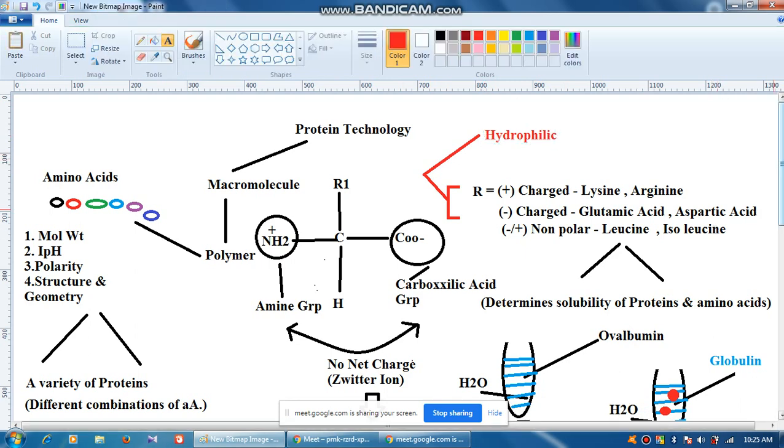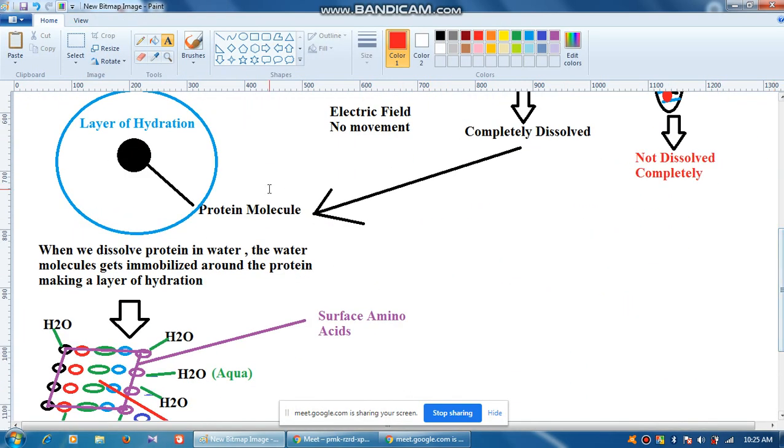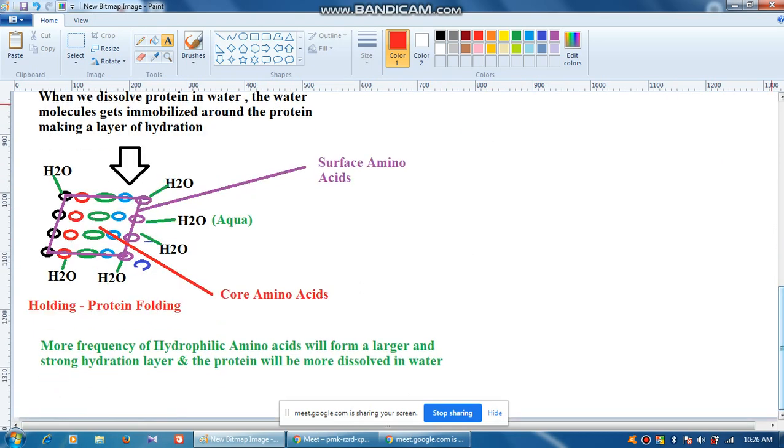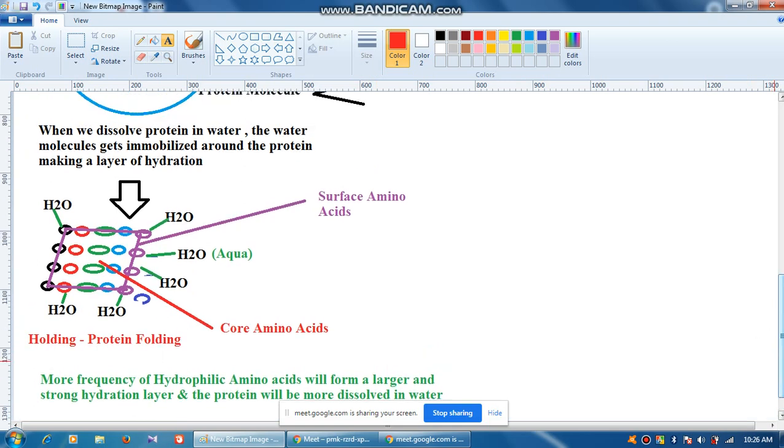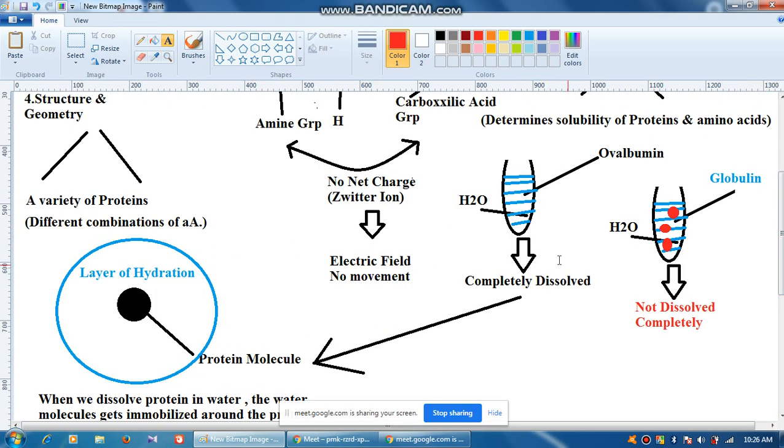Understood? What does it mean? It means that on the surface of albumin there are more charged or polar residues, and therefore the layer of hydration is very strong, and since the layer of hydration is very strong, it has more solubility in water.